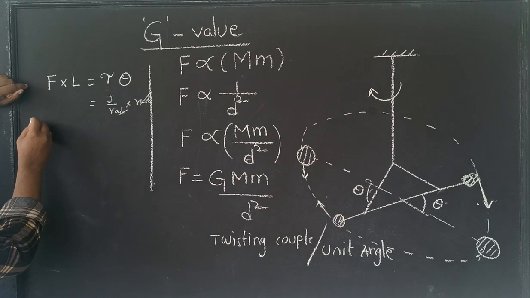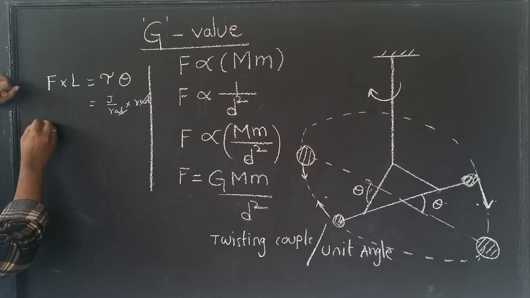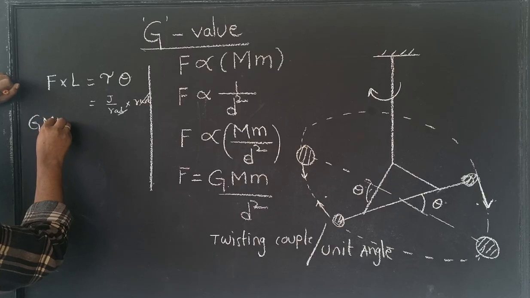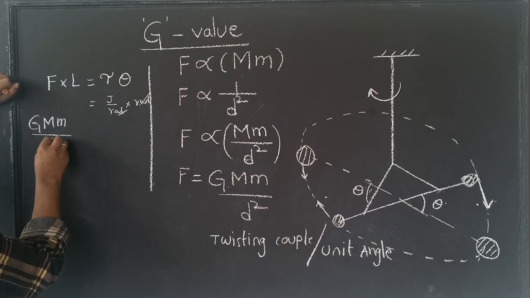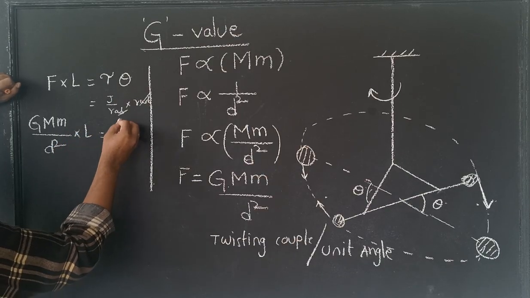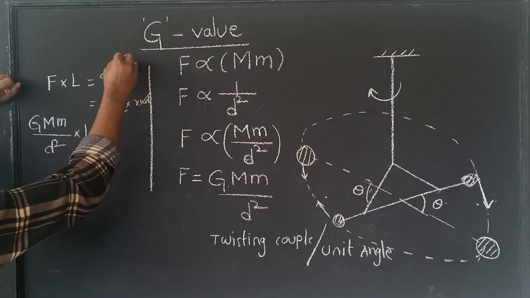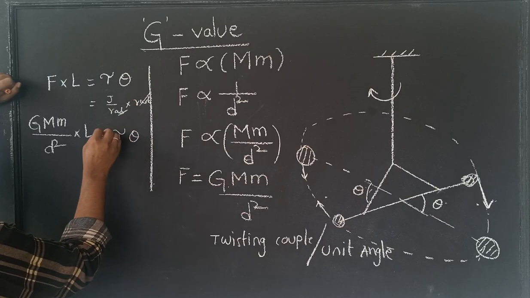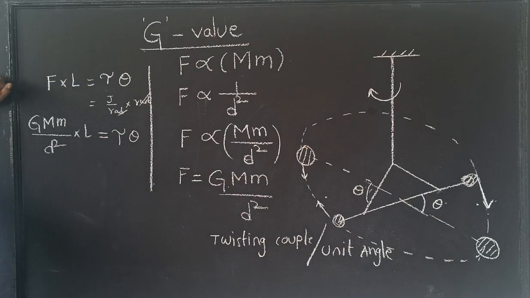So now if we equate these two, what is the gravitational force? F equals this formula, G M m by d square into L equals to what? We know the right hand side value, right? Right hand side value, that tau into theta, we can calculate easily.